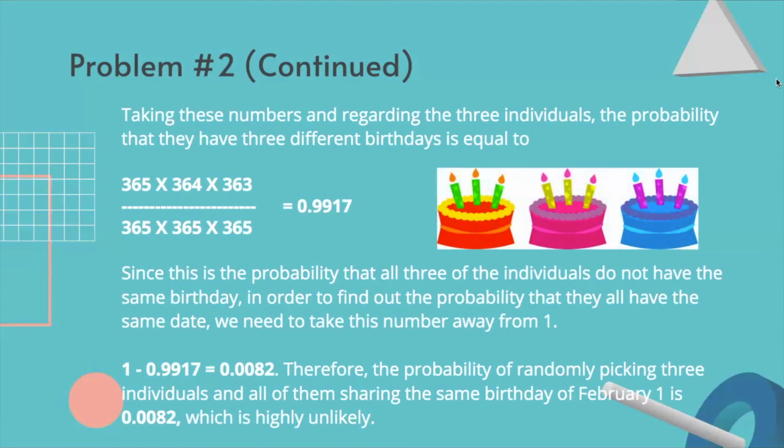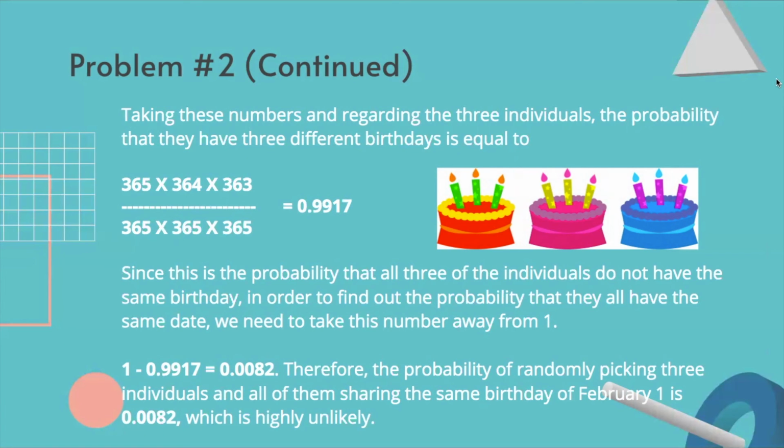Taking these numbers, the probability that the 3 individuals have 3 different birthdays is equal to 365 times 364 times 363 divided by 365 times 365 times 365, which equals 0.9917.